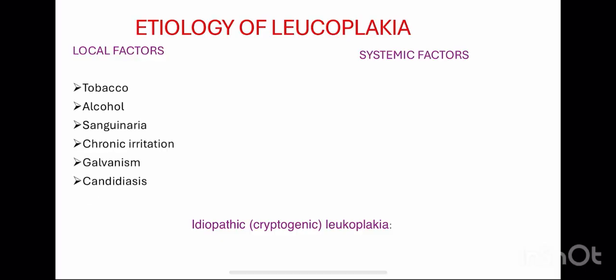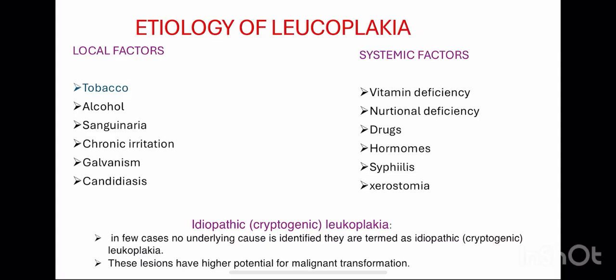Okay, so let's now learn about the etiology of Leukoplakia. There are 2 types of factors, local and systemic. Local factors are tobacco, alcohol, sanguinaria, chronic irritation, galvanism and candidiasis. And systemic factors are vitamin deficiency, nutritional deficiency, drugs, hormones, syphilis and xerostomia. All these are explained in detail in the next slide, okay.